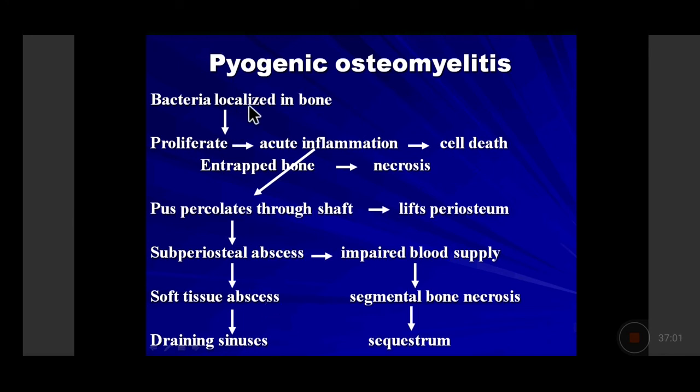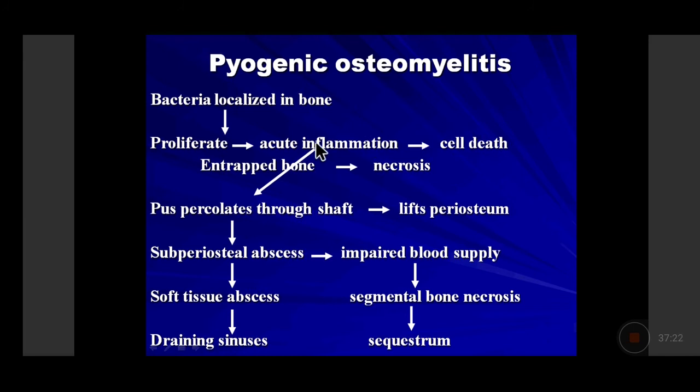So the sequence is: the bacteria localize in the bone, proliferate over there, and attract the neutrophils and inflammatory cells, as the bacterial products act as chemotactic agents. So neutrophils will accumulate and the entrapped bony trabeculae will undergo necrosis and there will be cell death.